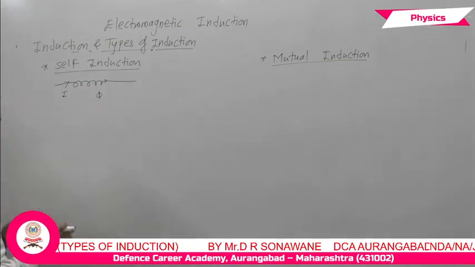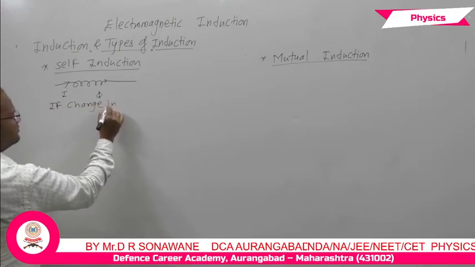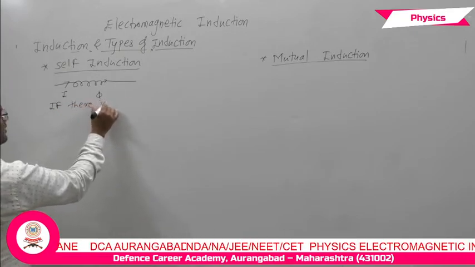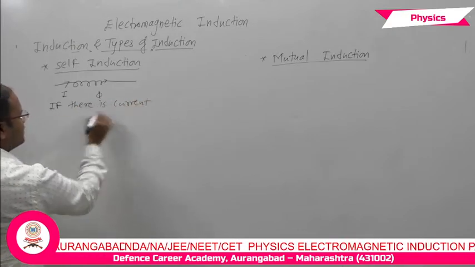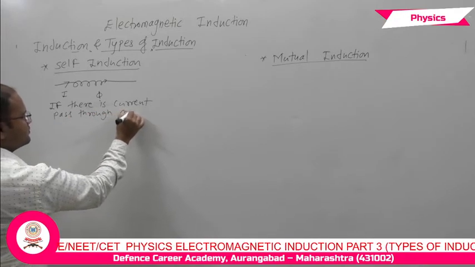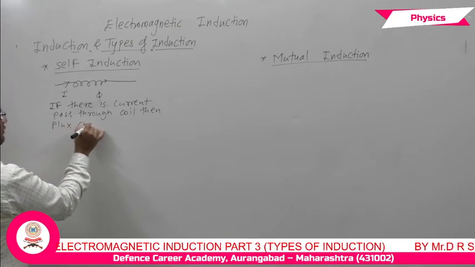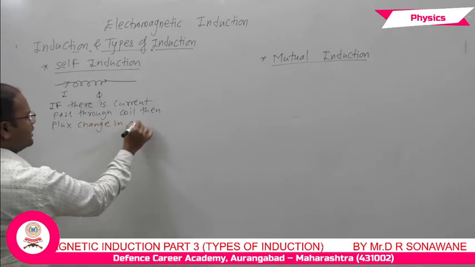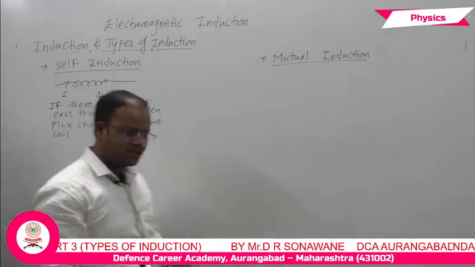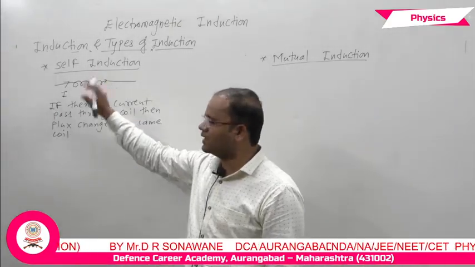So self induction means that if current passes through a coil, then flux changes in the same coil. Current is passing through the same coil and flux is changing in the same coil. That's why it is known as self induction.